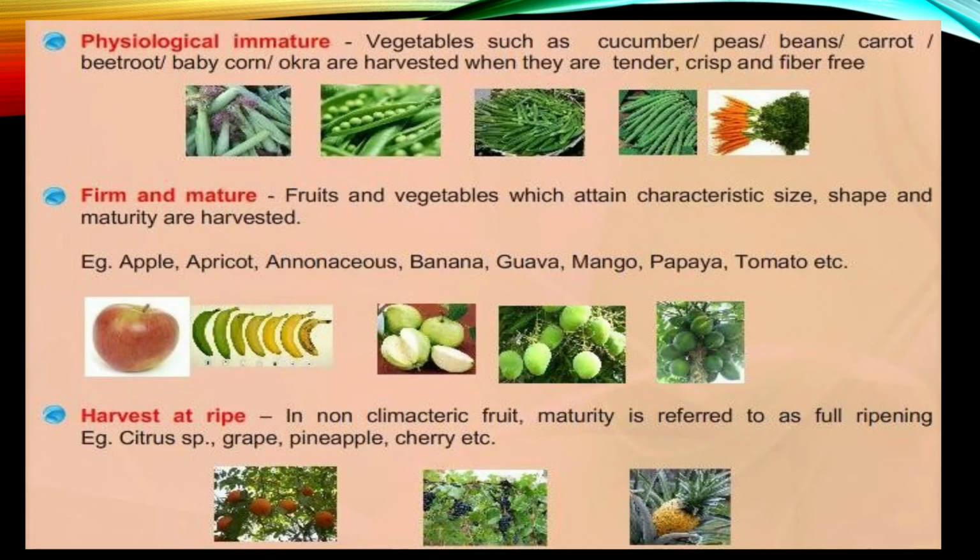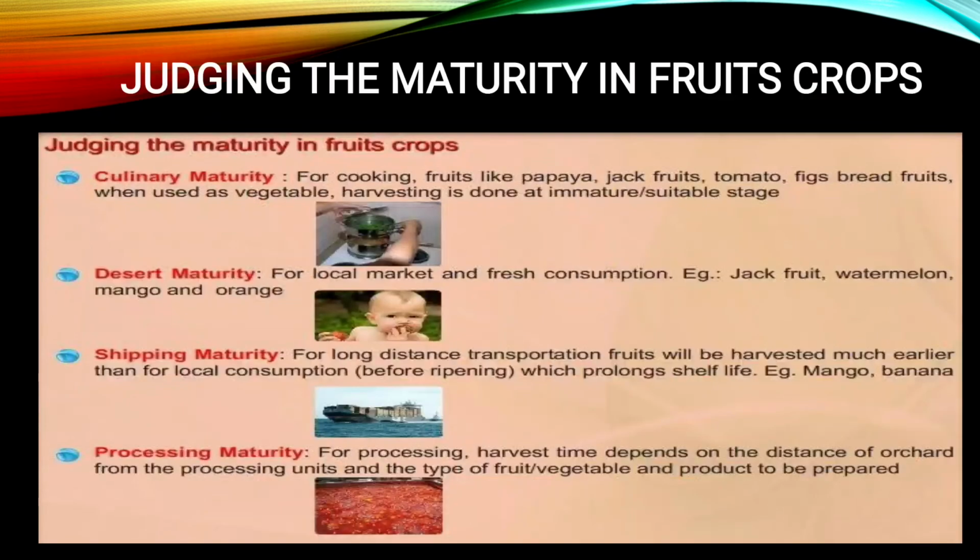Then harvest at ripe. That is nothing but the case of non-climacteric fruit, because they do not ripen after harvesting. So in such non-climacteric fruit, maturity is referred to as full ripening. Examples: citrus, grapes, pineapple, cherries, etc. They should be fully developed and fully ripened on the plant, and after that they are ready for harvesting. So that is the third type, harvest at ripe. Means before harvesting they are properly ripened.